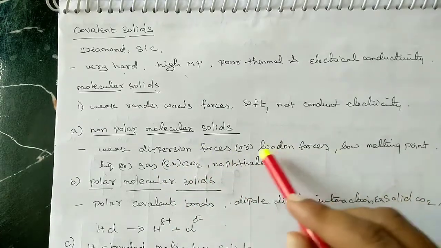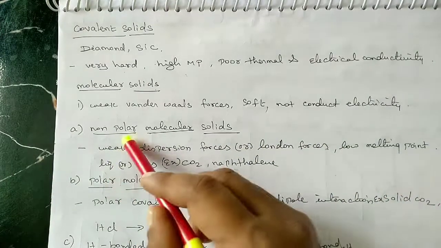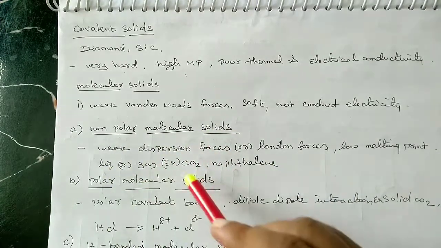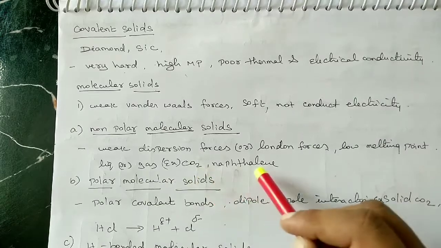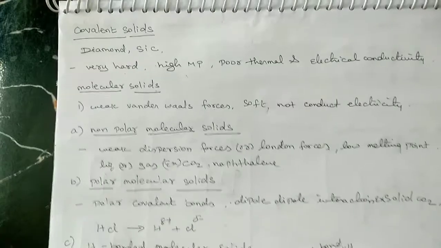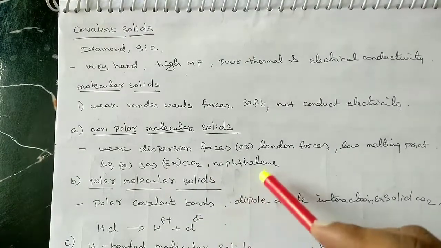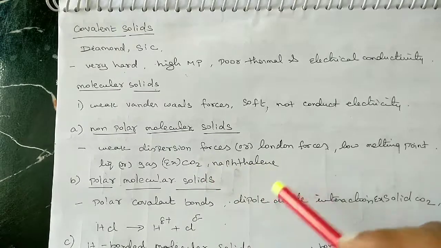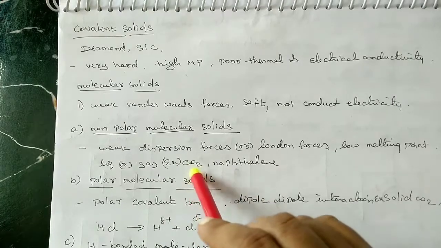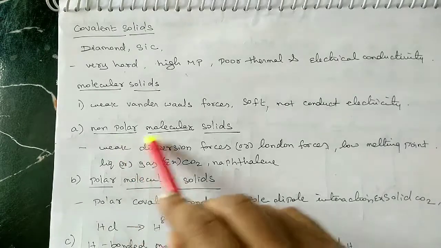Due to the very low force of attraction, having a low melting point, these non-polar molecules are mostly in liquid or gaseous state. Examples are carbon dioxide and naphthalene. These are examples of non-polar molecules, and sometimes anthracene as well. Naphthalene, we know, is camphor. Here, very important is carbon dioxide. It is just in a gaseous state. Here there are non-polar molecules.